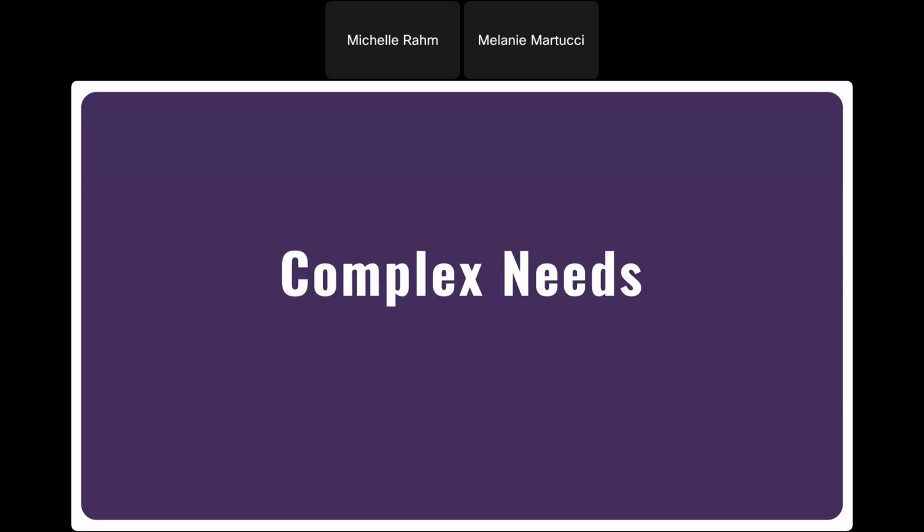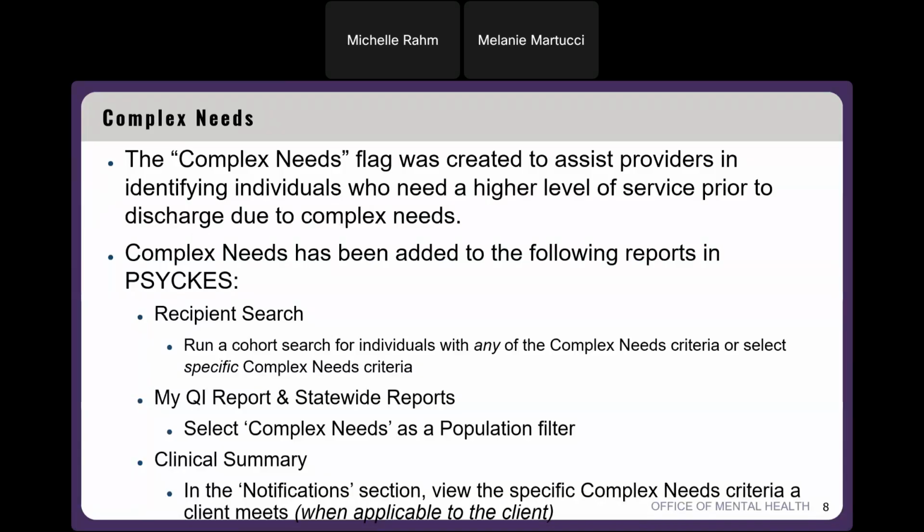So that's a very brief overview of what PSYCKES is. Now we're going to go into the fun stuff, the new features that were added to PSYCKES in 2025. So I'm going to start with complex needs. This complex needs flag was created to help assist providers in identifying those individuals who have that higher level of service need prior to discharge due to any of the complex needs reasons we've identified.